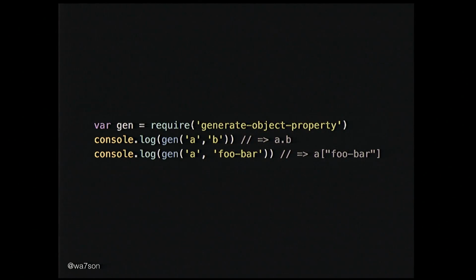There. So what we can do instead is use generate-object-property, which takes the object and the property as arguments and will generate the dot notation if that's possible, or the square bracket notation if the property contains a character that means we can't use dot notation. So that makes it a lot simpler.